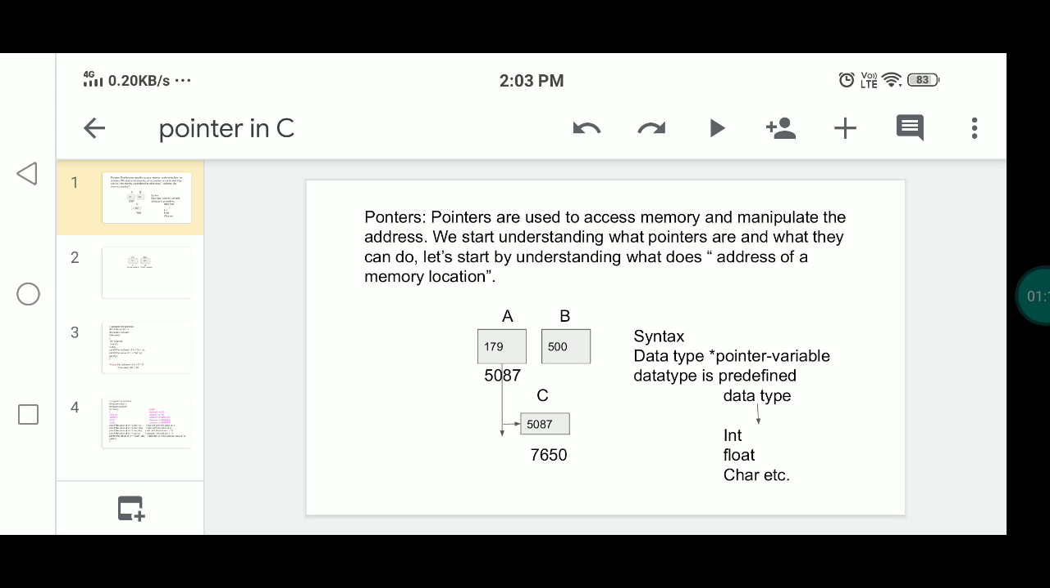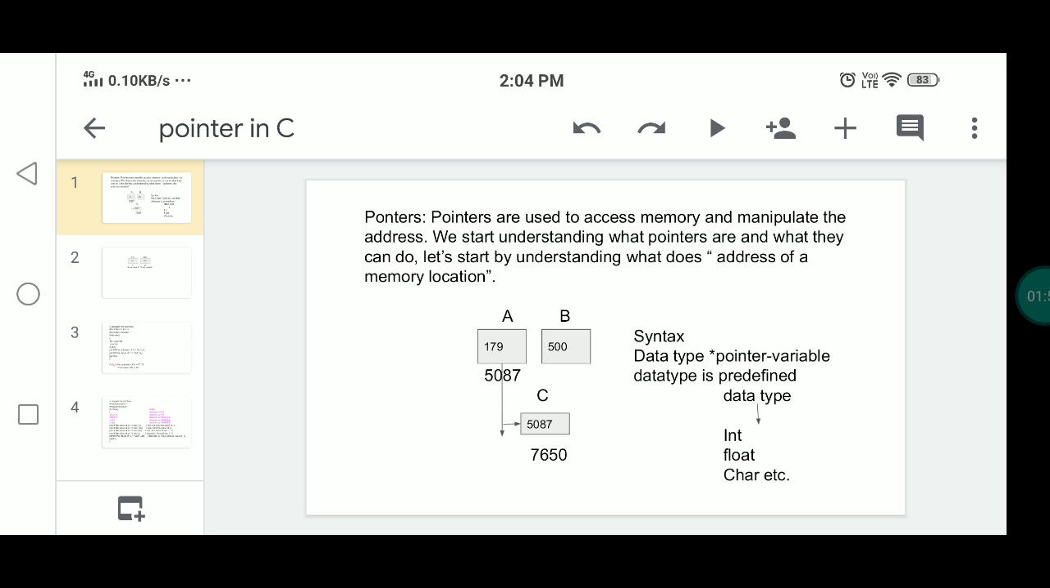Pointers are used to access memory and manipulate the address. Pointers are one of the most distinct and exciting features of C language. They provide power and flexibility to the language. Pointers may appear a little confusing and complicated in the beginning, but once you understand the concept, you will be able to do so much more with C language.